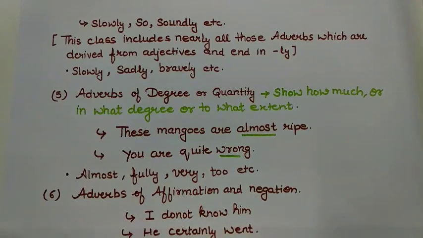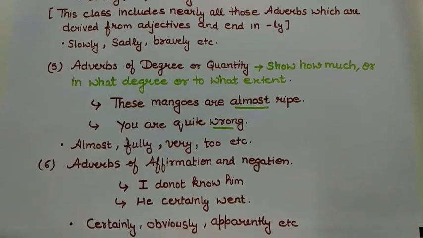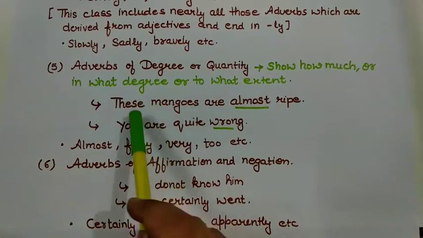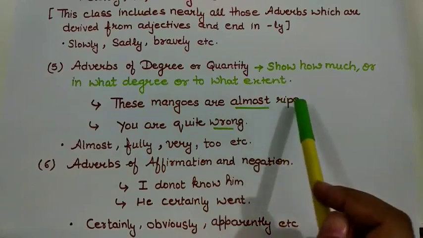Next type of adverb is adverb of degree. Adverb of degree also shows the quantity. They show how much or in what degree, or we can say up to what extent. Like these mangoes are almost ripe.